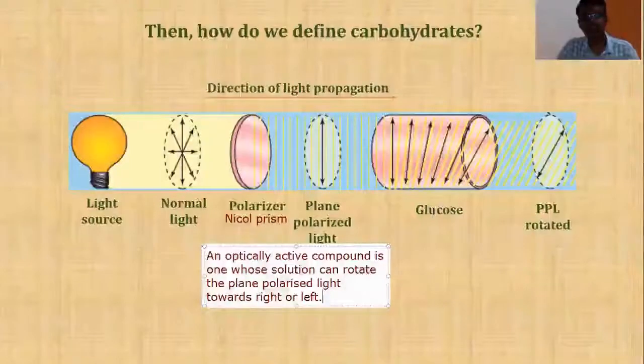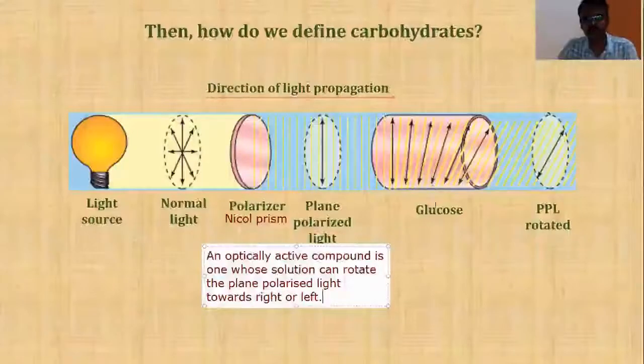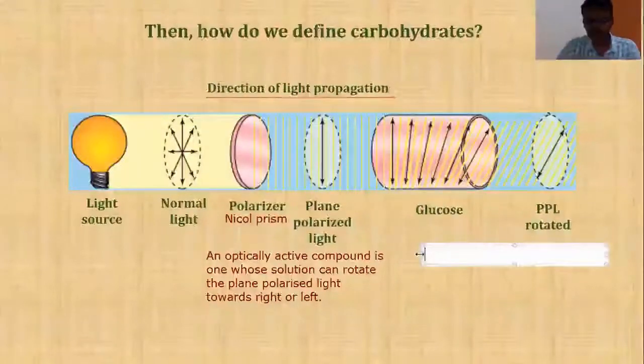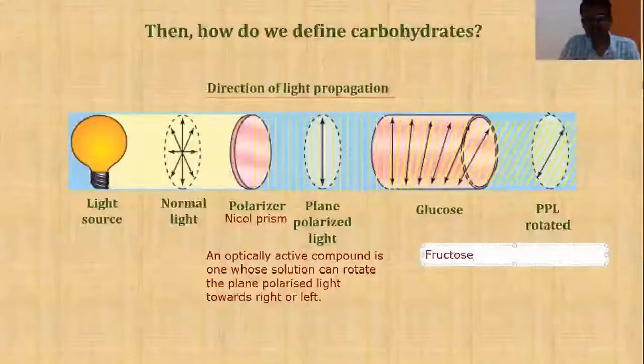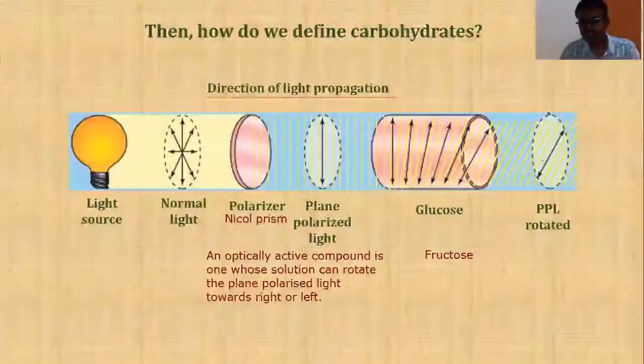Instead of glucose, if you take fructose, which is also an example of a carbohydrate, fructose will rotate the plane polarized light towards left. That means fructose is also an optically active compound. Fructose rotates the plane polarized light towards left, and glucose rotates the plane polarized light towards right, as shown in the diagram.